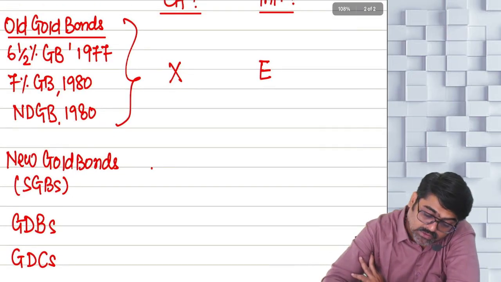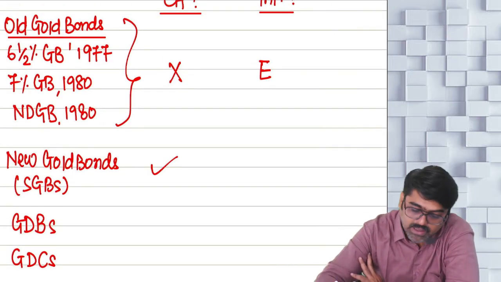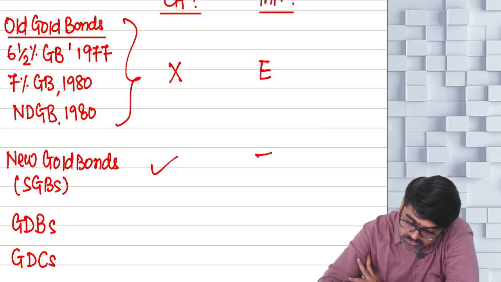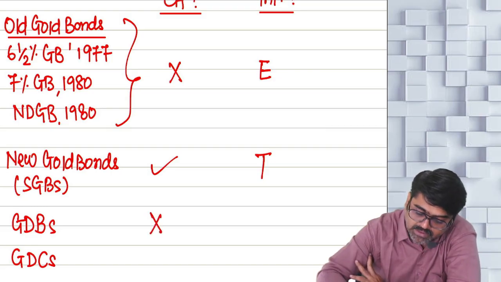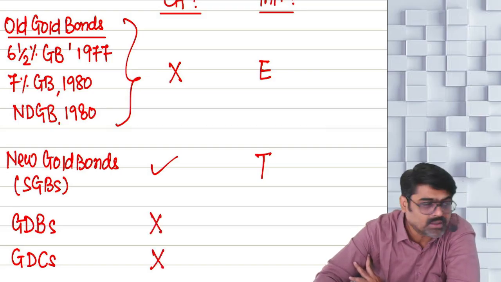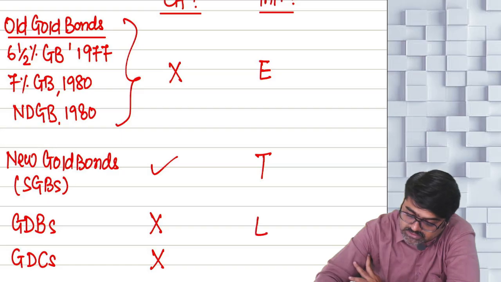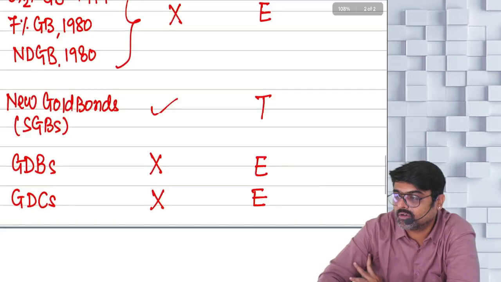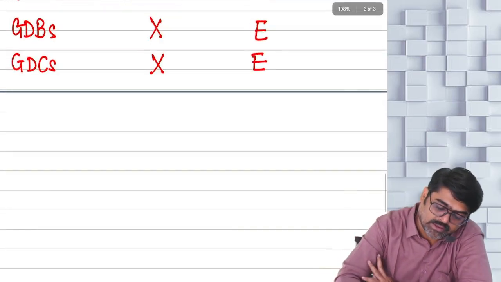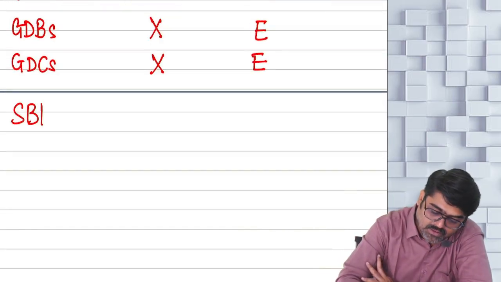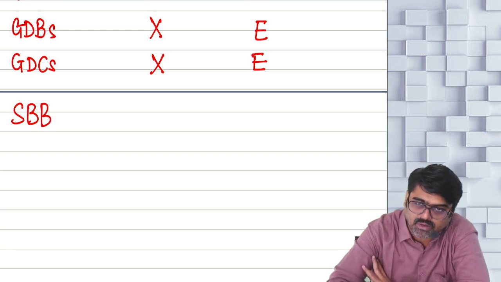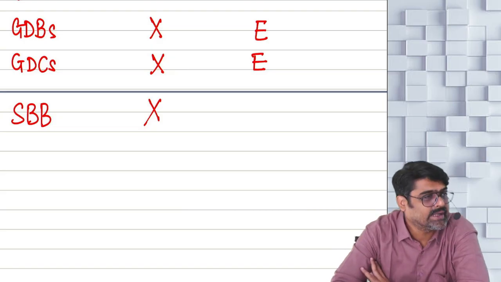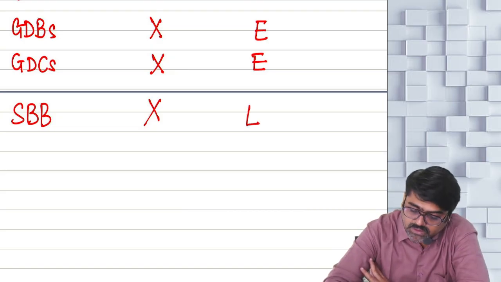New gold bonds is a capital asset. And interest is also T for taxable. Gold deposit bonds, not a capital asset. Gold deposit certificates, not a capital asset. And the interest on the gold deposit bonds and certificates is also exempt. Special bearer bonds, not a capital asset. Any interest on them is also fully exempt.